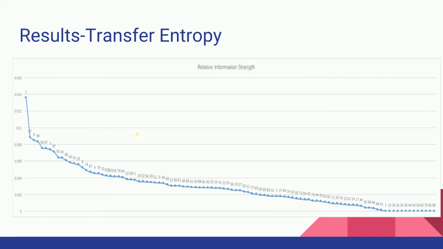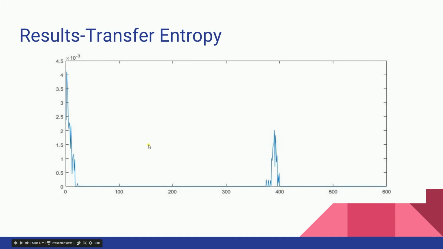This slide shows correlation of all stocks to Apple. The numbers on the curve represents different stock labels. In this plot, the highest correlation is from Apple itself, and the second highest correlation comes from Amgen. This slide shows the influence from Amgen to Apple with different time lag. We see that Amgen has a very large impact to Apple with a time lag of 5 minutes and 390 minutes.